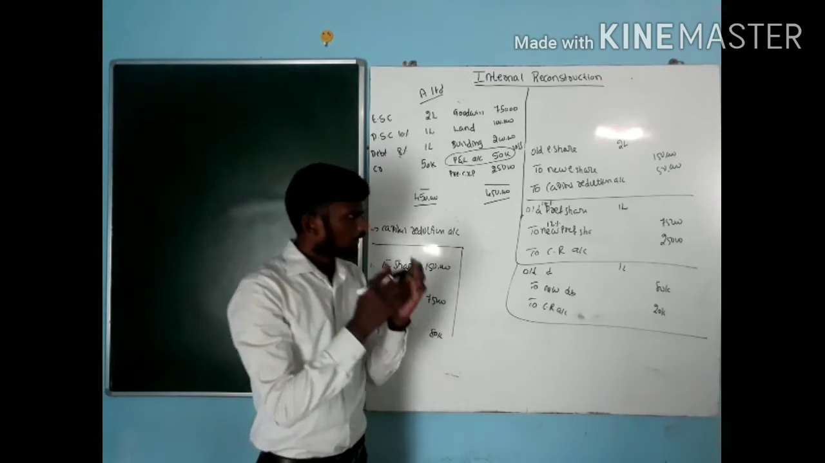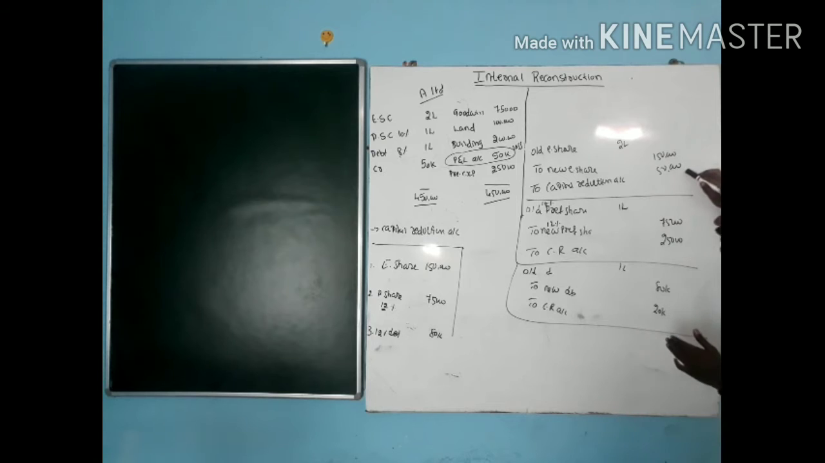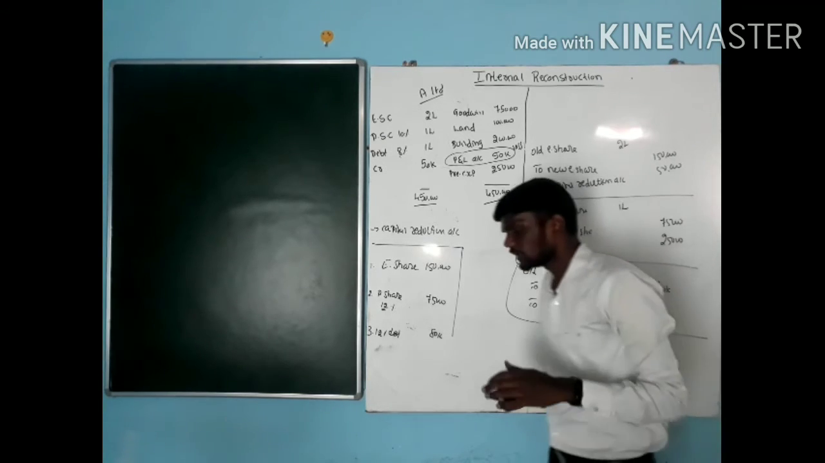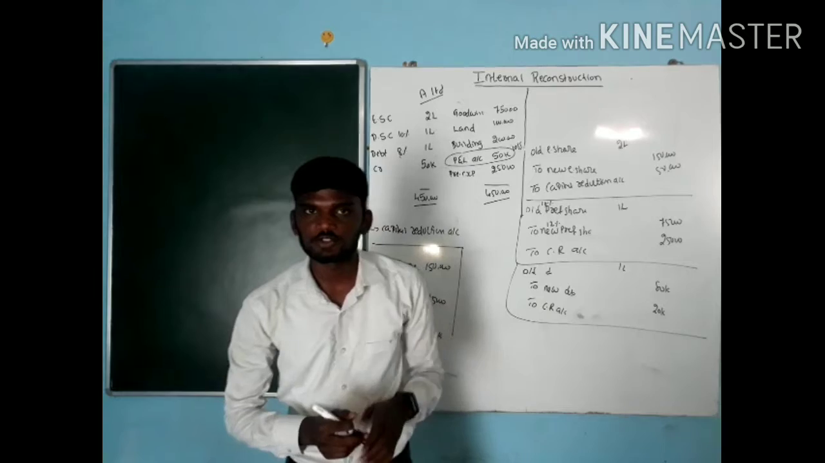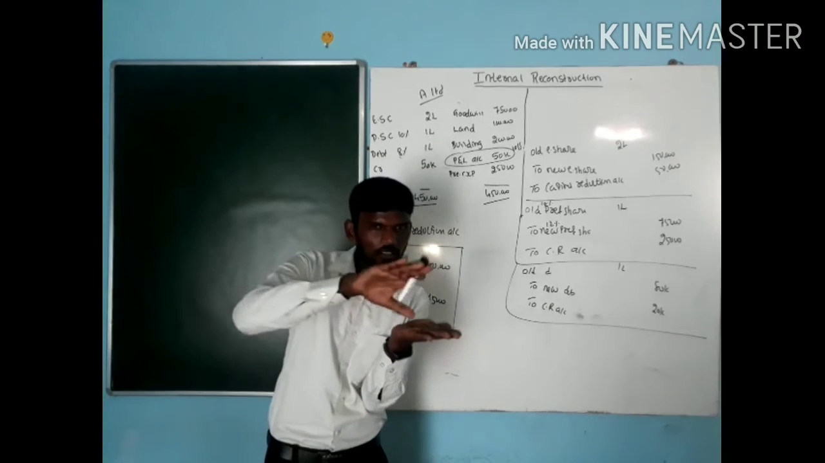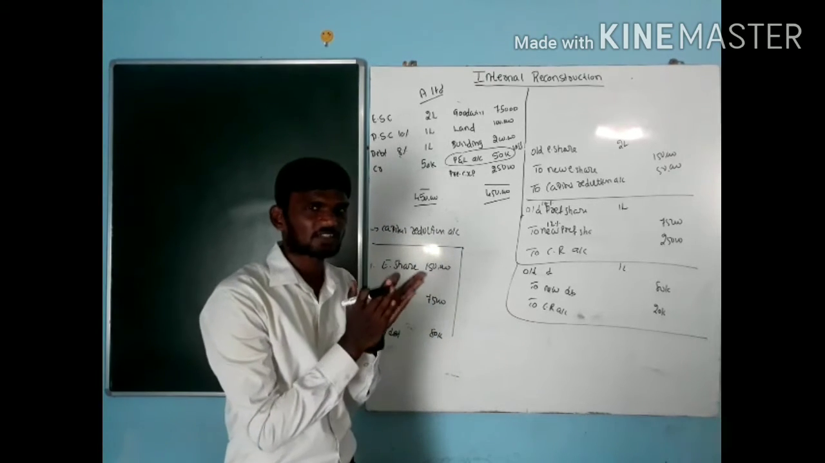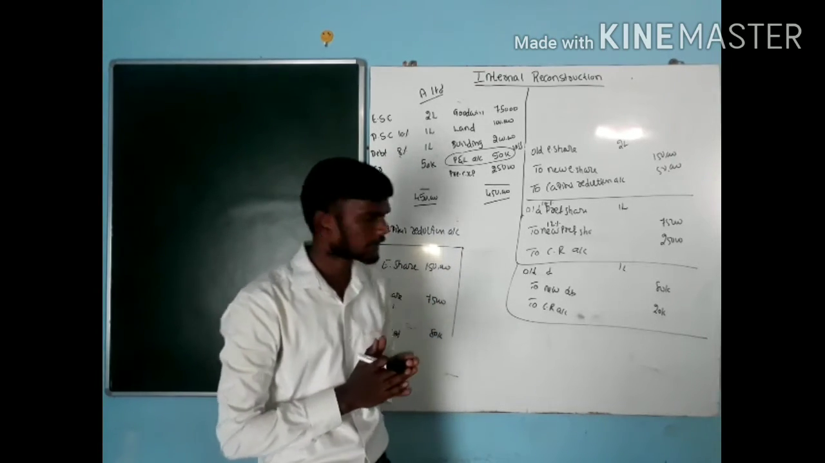Now, capital reduction. First one profit 50,000, second one profit 25,000, last one profit is how much? 20,000. 75,000 plus 20,000, that is 95,000 with us now. By using this 95,000, I need to write off all the compulsory losses and fictitious assets.